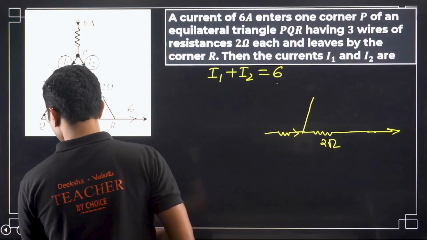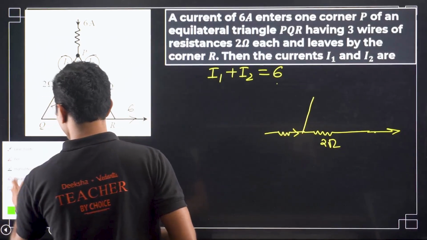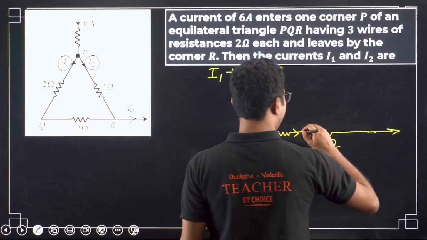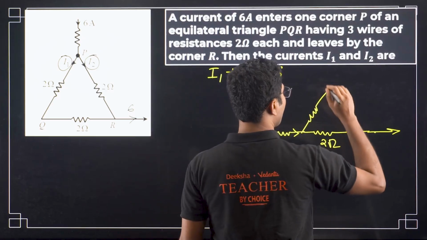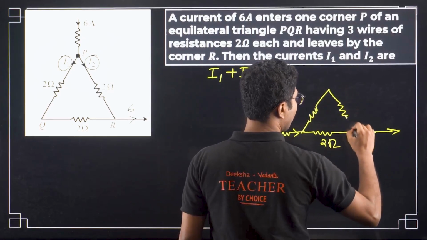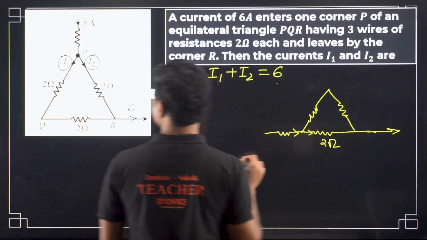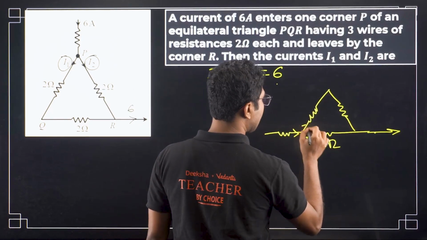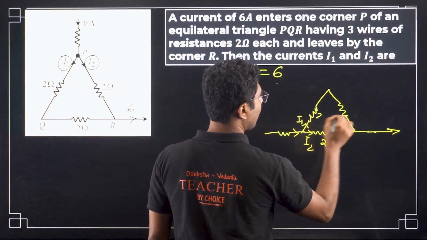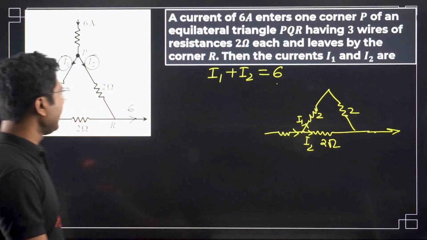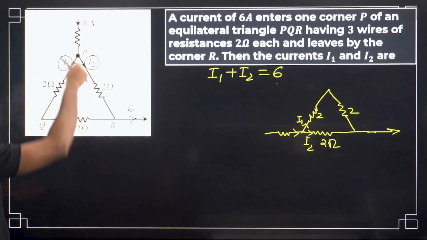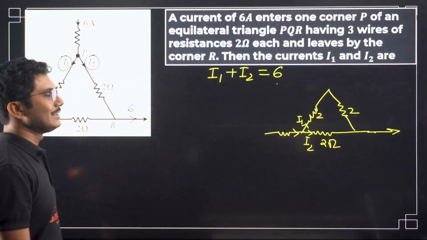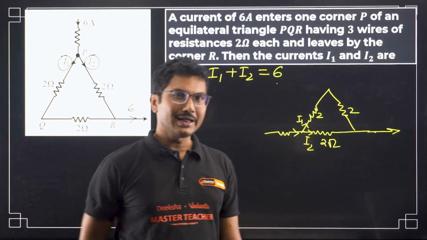We also have a 2 ohm over here and a 2 ohm over here. This is I2, this is I1, I1 in this direction and I2 directly. If you redraw this circuit like this, the problem is very, very easy.